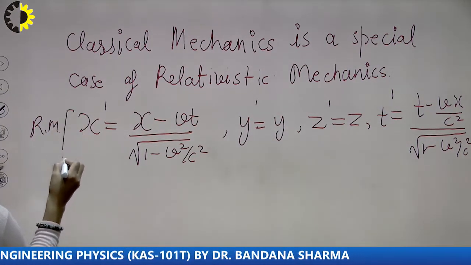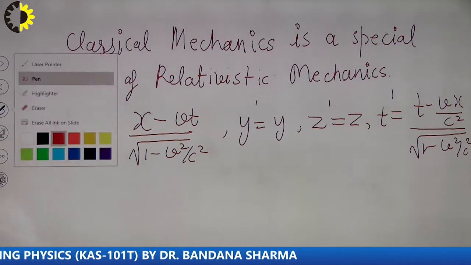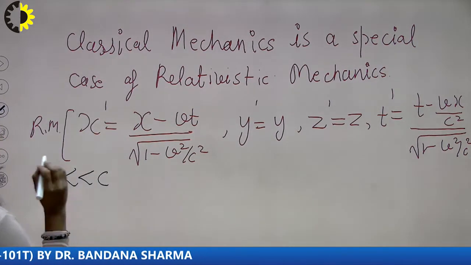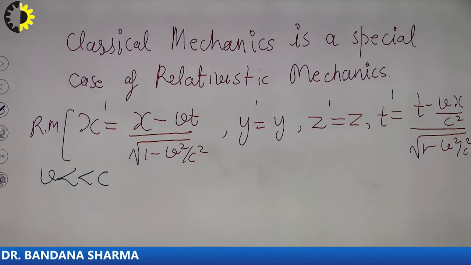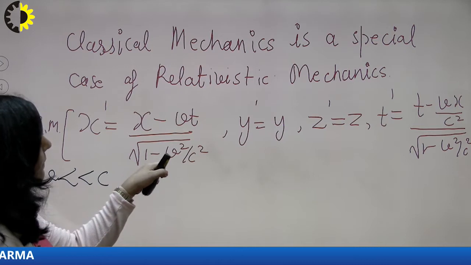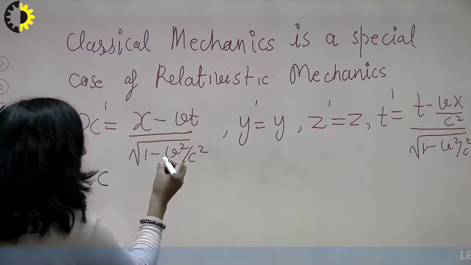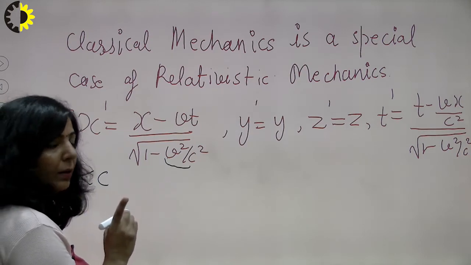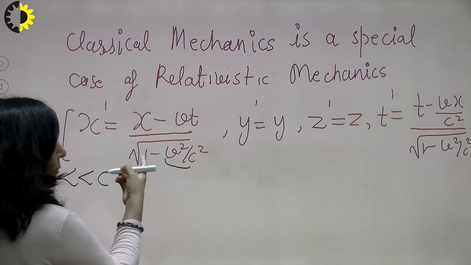Clear? Now I am substituting a condition here. I am taking this condition: if v is very, very small with respect to c. You know this is the case of classical mechanics. If v is very, very small with respect to c, then this particular factor, v square upon c square, is very, very small with respect to 1. You can neglect it with respect to 1.